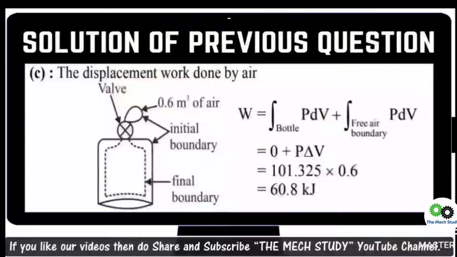Initially the bottle is vacuum, like evacuated. In that situation the dV, that is the change in volume of the system, is equal to 0, because these terms depend on volume and the bottle is evacuated, there is nothing in it, so the change in volume of that particular part is 0. You are left with these terms, and for these they have mentioned that 0.6 meter cube of air enters into the bottle, and you are also aware of the atmospheric pressure over here. You will put it in and you will get the final answer.